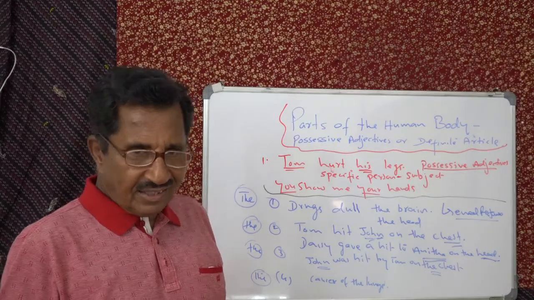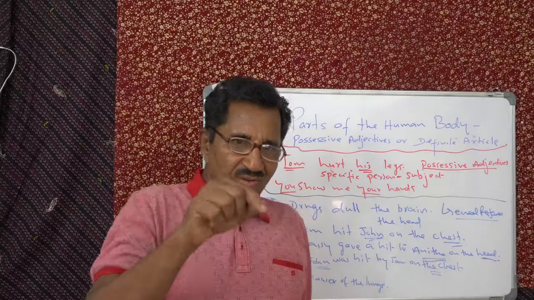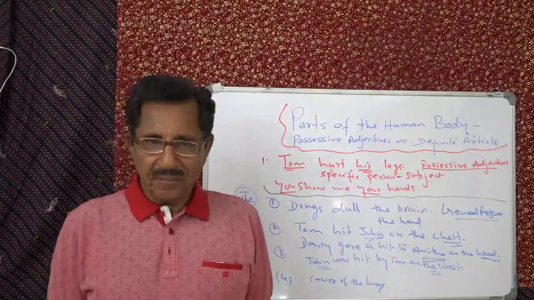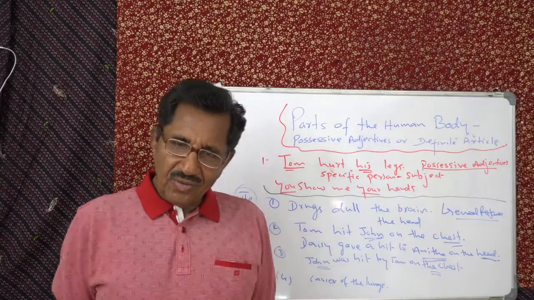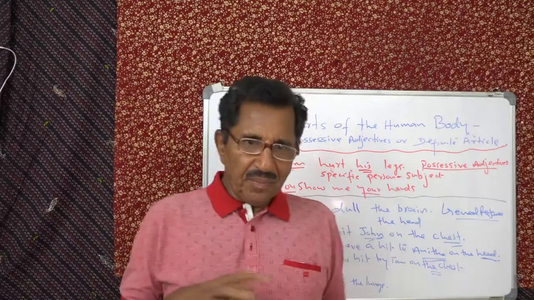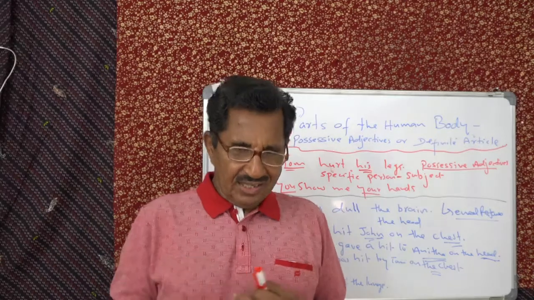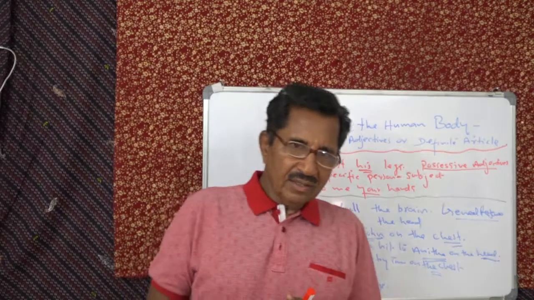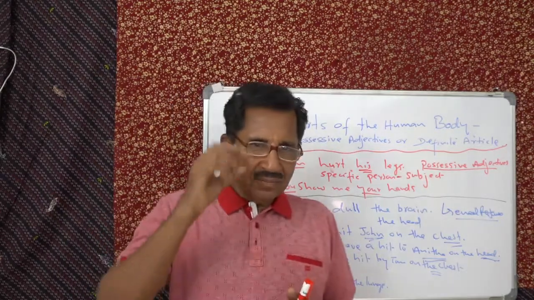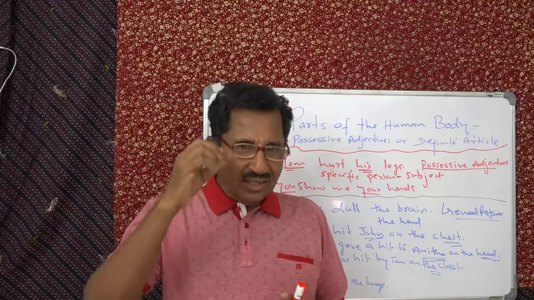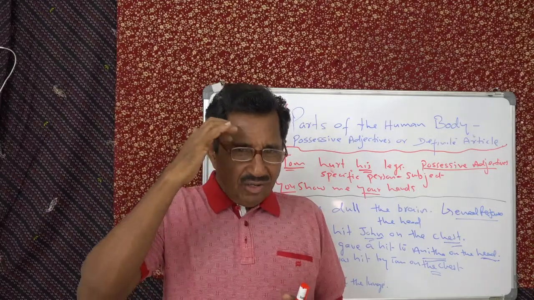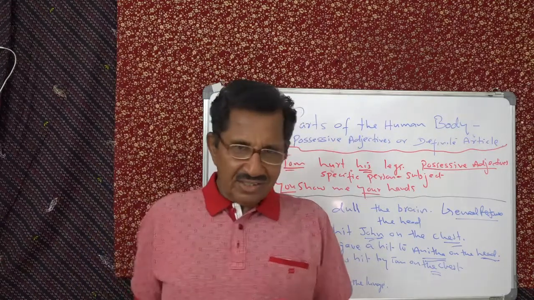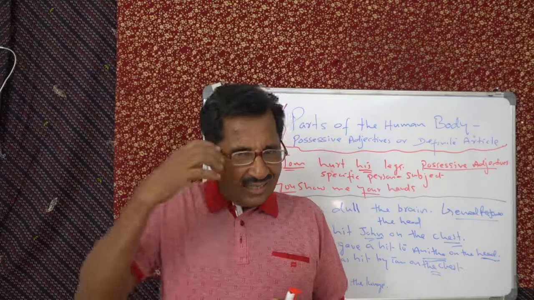Clear? Yes? So you can add one more rule to your use of the definite article: parts of the body. If it is clear to you, now you can go on applying this to parts of the body. See, when you have got some problem with the eye, you can say there is swelling on the eyes, or in the eyes, or pain in the eyes.